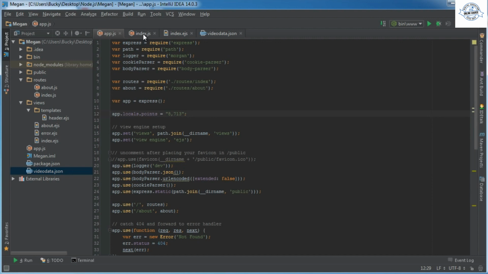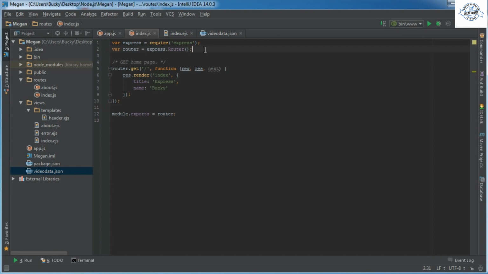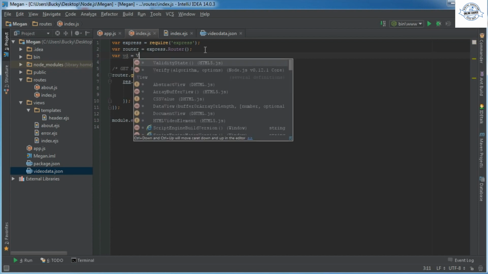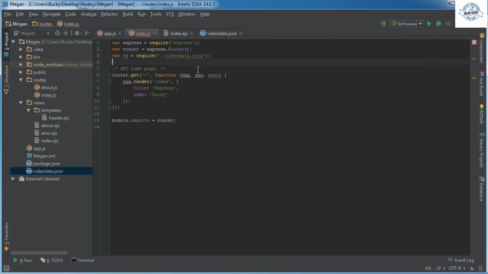So anyways, moving on, in index.js, let's make a new variable, and I'm just going to name it var vd. I know that usually stands for something else, but for right now, it can stand for video data. All right, so we get a bad reference, and that's because our directory structure is a little bit weird. We actually need to have 2 dots right there, and whenever you have 2 dots, it means move up a directory. So again, we're in views, it's going to look in here, nope, we actually have to move up, and then it can find our JSON file.